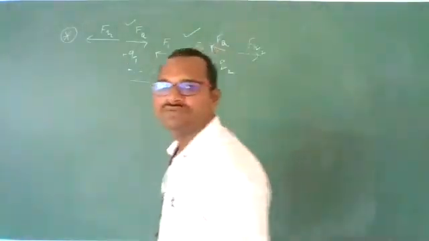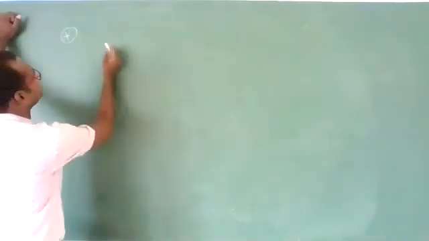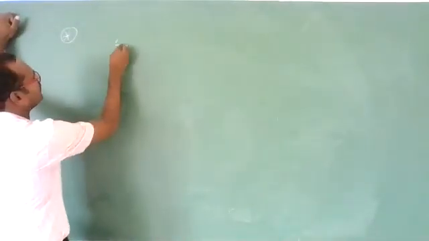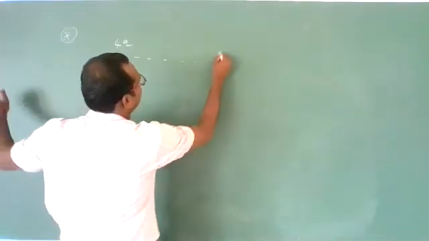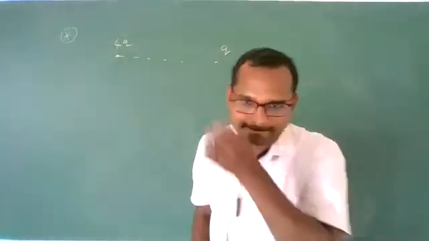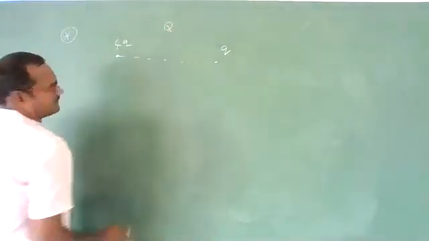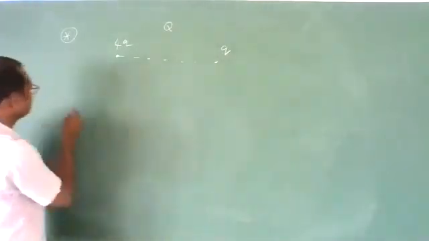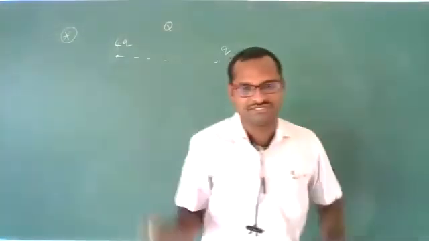Let us solve this with one example. Now, see, the question is: there are two charges. One is 4q, another one is q. A charge Q is placed anywhere on the line joining the centers.